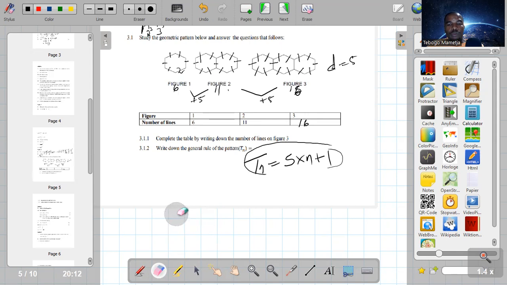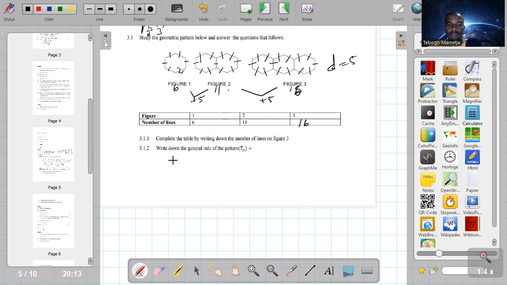So let me repeat. How do we find a general formula or a general rule for a pattern with a common difference? You first need to check if there is a common difference or a constant ratio.